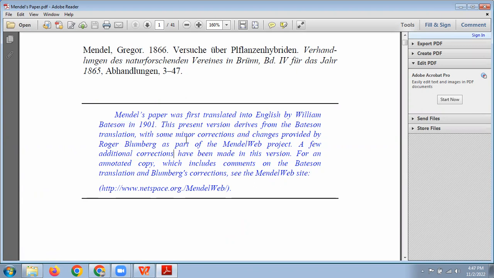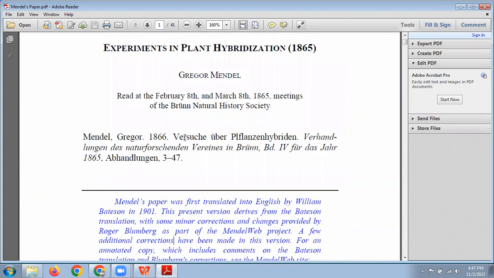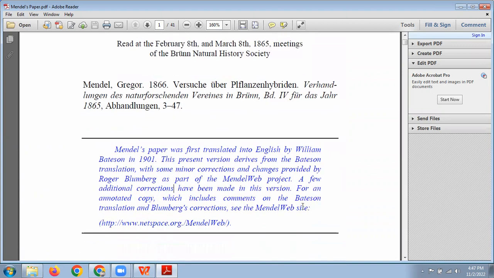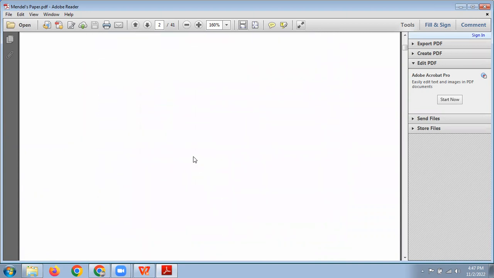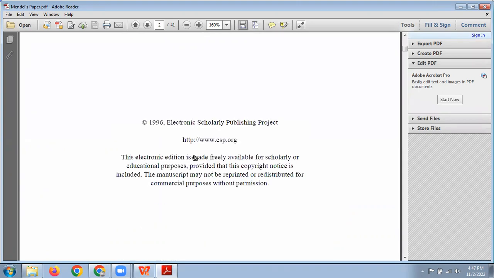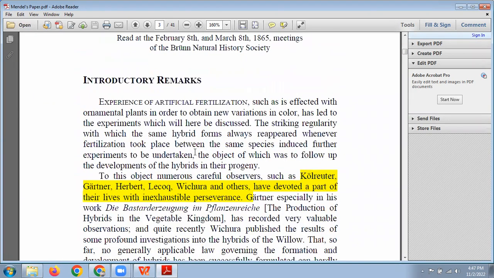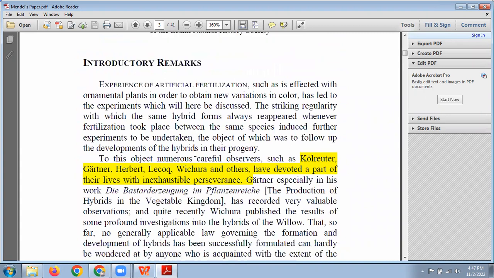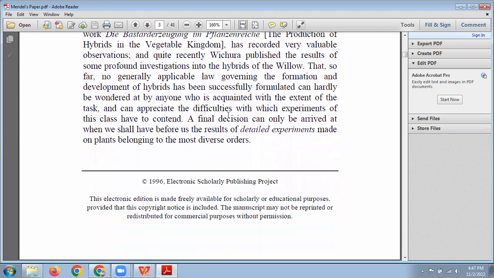Mendel was a 19th century scientist. Bateson is a 20th century scientist. In 1901 he translated this Mendel paper into English. When you look into this paper, it is very difficult to understand because it is about simple plant hybridization experiments.